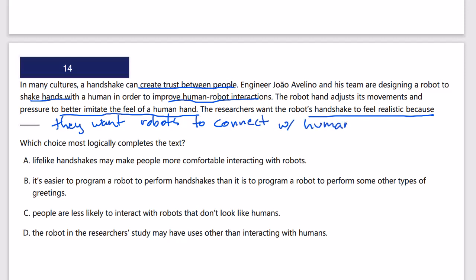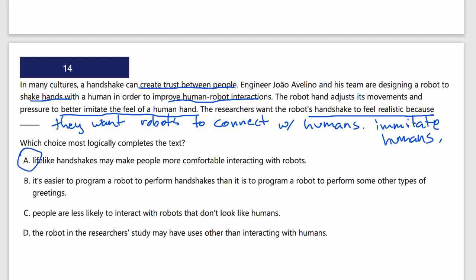That seems to be the goal, and that's why they're adjusting the realistic handshake. If it's not the right pressure, then they won't believe it's human. To connect with humans, or really maybe the better answer is to imitate humans in their handshake. That's why they're adjusting the pressure. So A, they want the handshake to feel realistic because lifelike handshakes may make people more comfortable interacting with robots. Yes, of course. That's it.